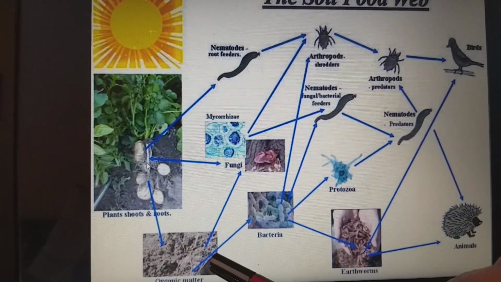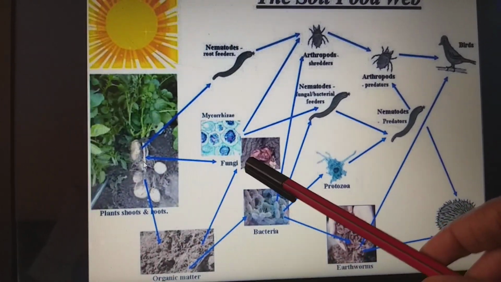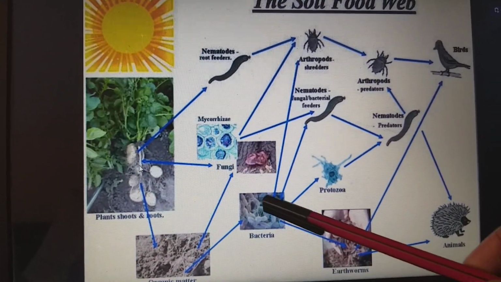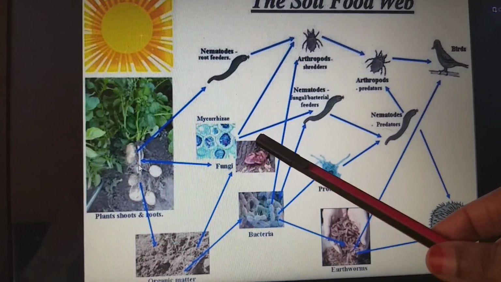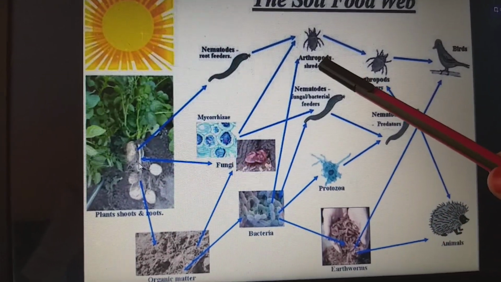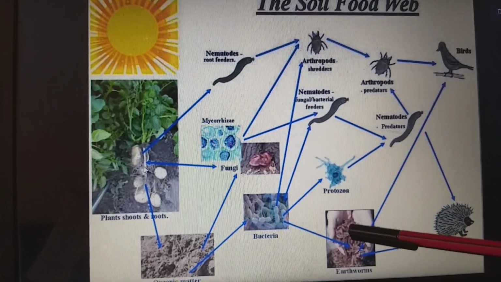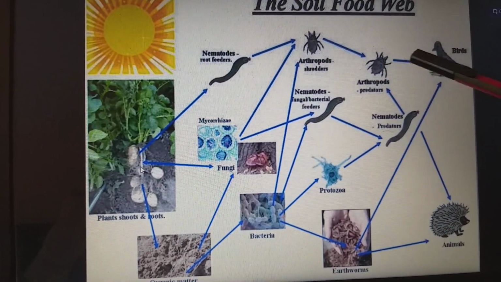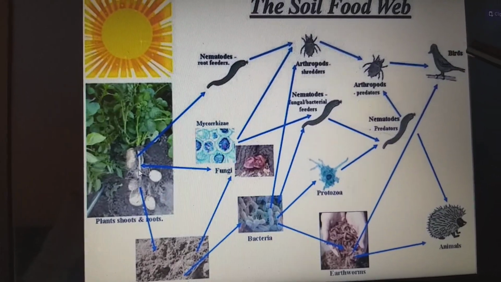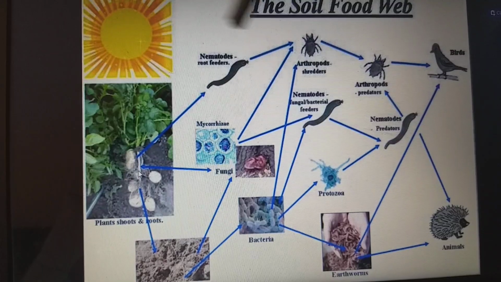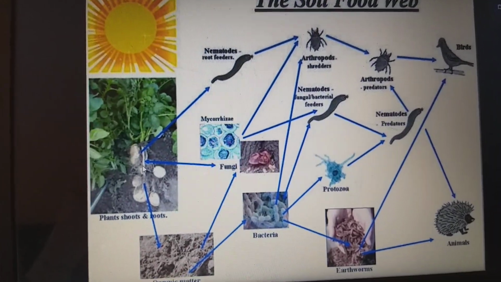This organic matter is fed on by fungi, bacteria, and earthworms. And again these fungi and bacteria will be fed on by arthropods, nematodes, protozoa, and earthworms. And this will be fed on by arthropods, nematodes and birds all together. This is the soil food web, linked to one another, and the starting point is the organic matter present in the soil.